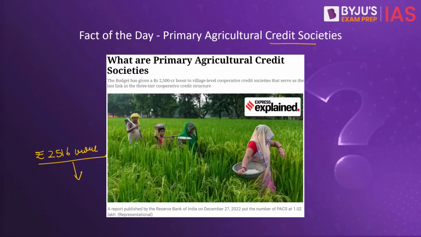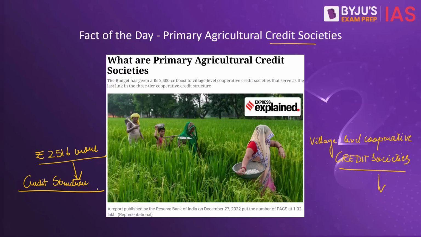So now let us know what these primary agricultural credit societies are and what exactly do they do. See, these PACs are village level cooperative credit societies. And these credit societies act as the last link in a three-tier cooperative credit structure. Let us discuss this in a little detail.